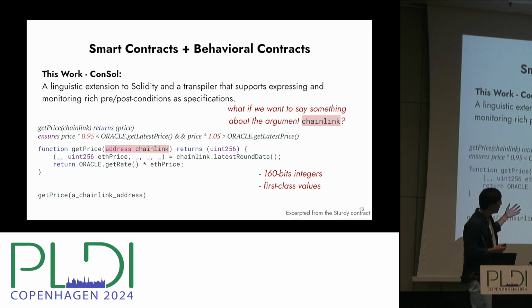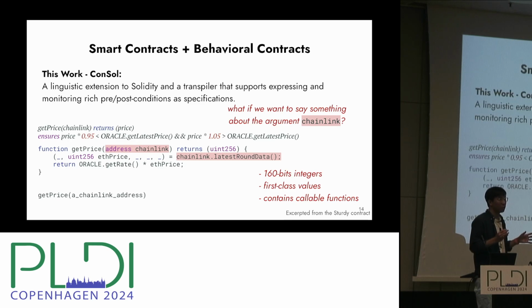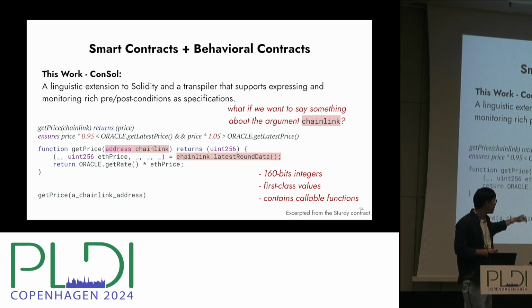It's basically an integer. It's like pointers or references in ordinary programming languages, but it's a 160-bit integer. And it's also a first-class value. You can pass it around, store it into other data structures. That's all okay. But as addresses, they represent other instances of contracts or users so that you can interact with other contracts and users to make transactions or transfer money, right? So they contain those callable functions. Like here, we're calling this latestRunData on chainlink, right?